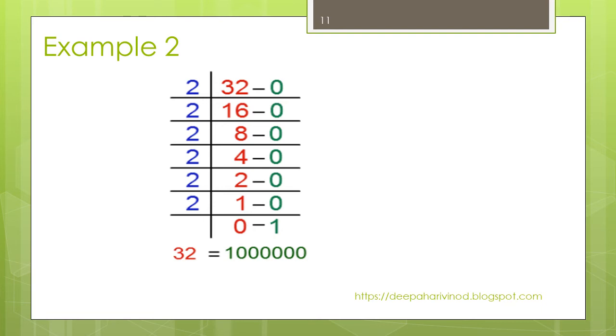One more example to relate to the same decimal to binary conversion. Here the number given is 32. I need to find out the binary equivalent of 32 to the base 10. 2 16s are 32, 0 remainder, 2 8s are 16, 0, 2 4s are 8, 0, 2 2s are 4, 0, 2 1s are 2, 0. This one comes here. So 1 0 0 0 0 0, this many zeros. This is the equivalent value of 32 in binary.